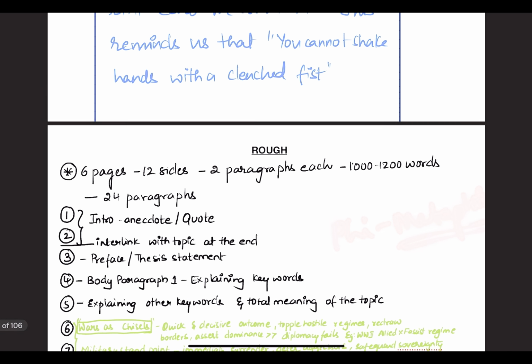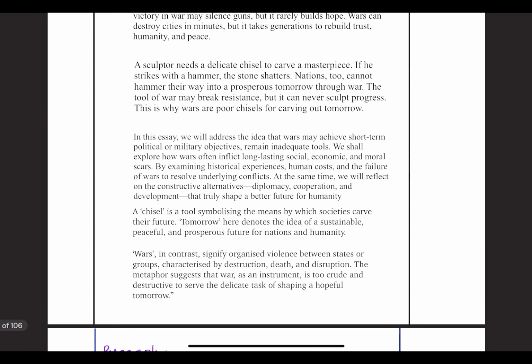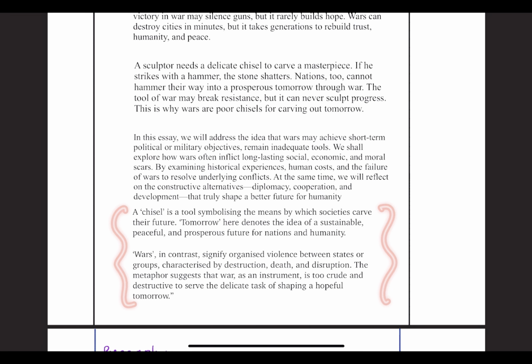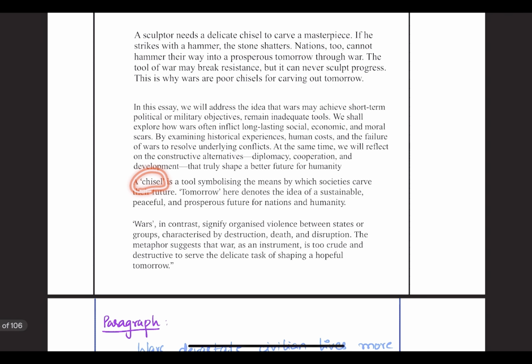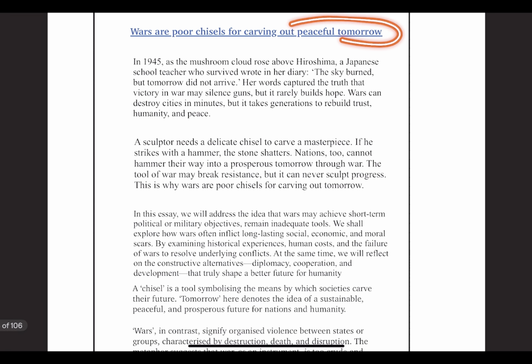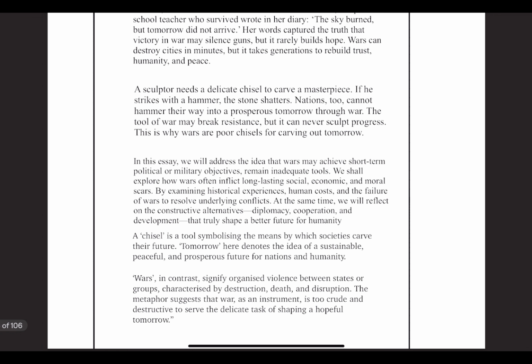Here you can add the interpretation and meaning of the topic. For example, I have written this in 2 paragraphs. When you write in handwriting, it will actually take 1 page. For example, a chisel is a tool symbolizing the means by which societies carve their future, but war is actually a poor chisel. Next, tomorrow here denotes, as the question itself says, a peaceful tomorrow. So it is the future, a sustainable, peaceful and prosperous future for both nations and humanity.